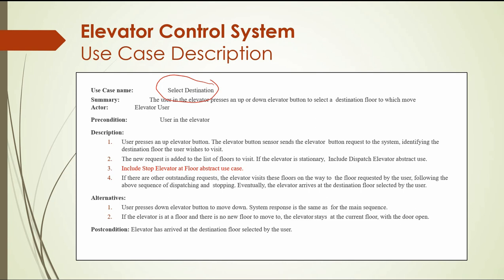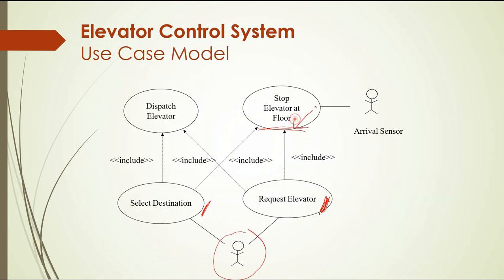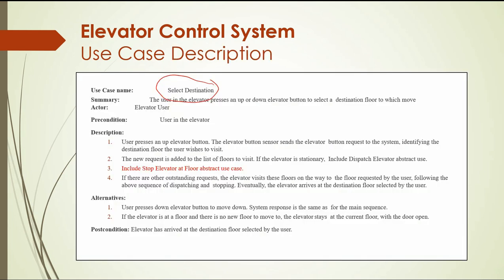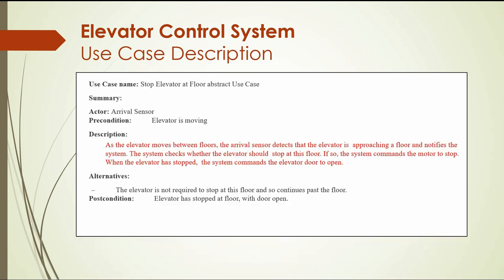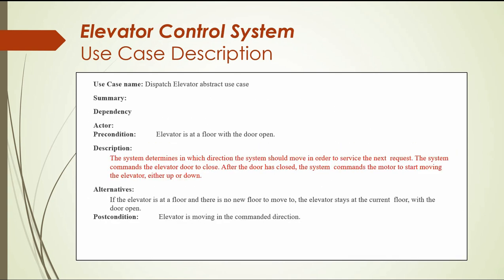But once we add these two use cases, we change this description and add something. For example, I add this line, and here we add these two lines, because this is the same request, not a new one. This is the stop and dispatch the elevators.